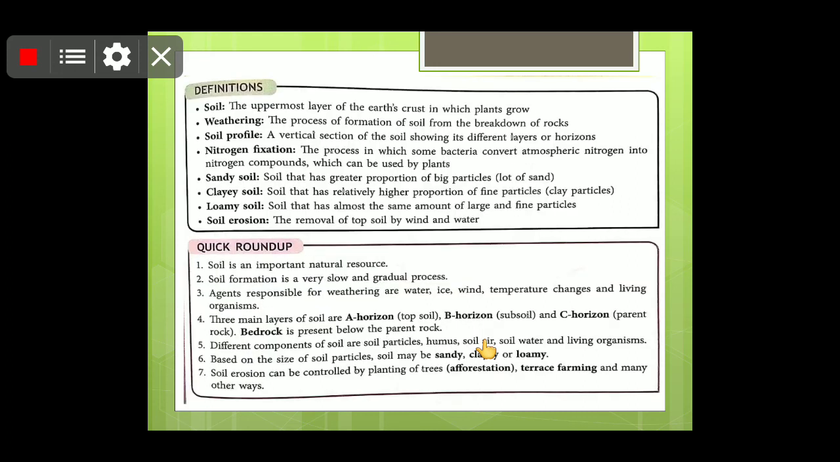And children, here the definitions and the quick roundup are given, so you can pause right here and you can see the different points so that you can summarize the whole chapter at a glance. Okay, so children, pause the video right here and just read all the points.